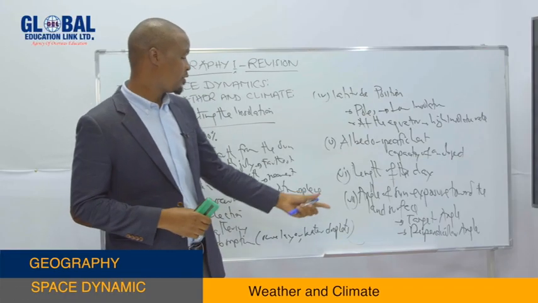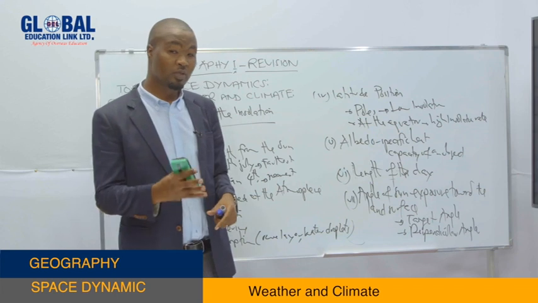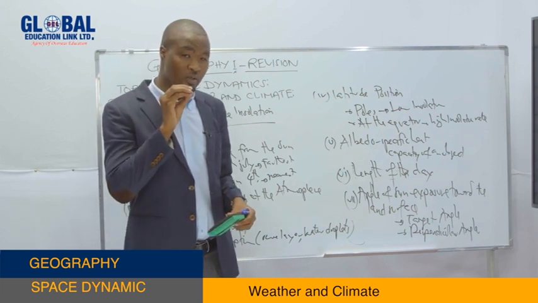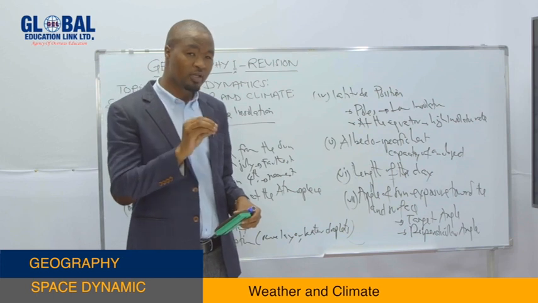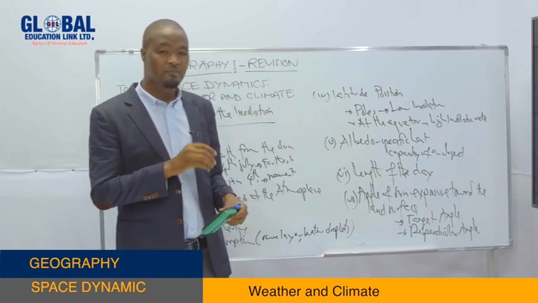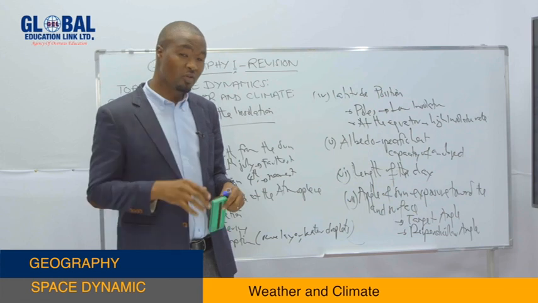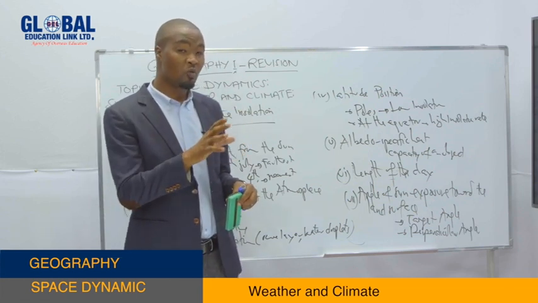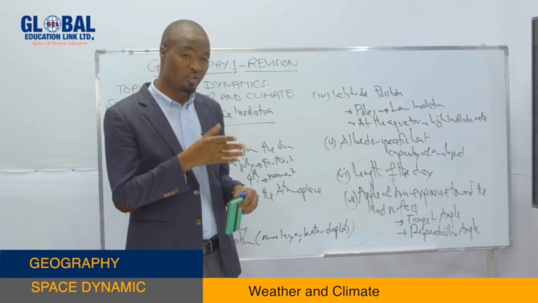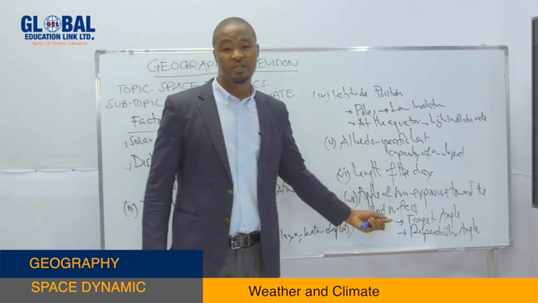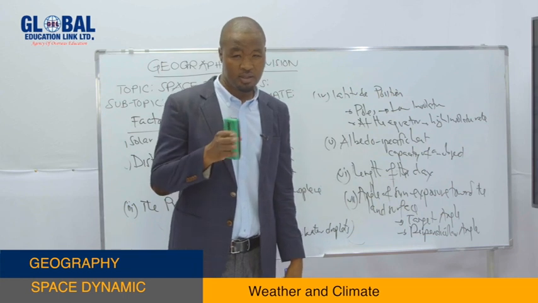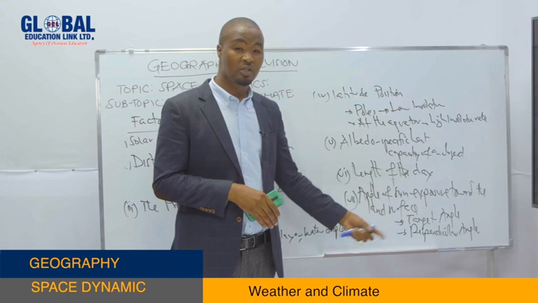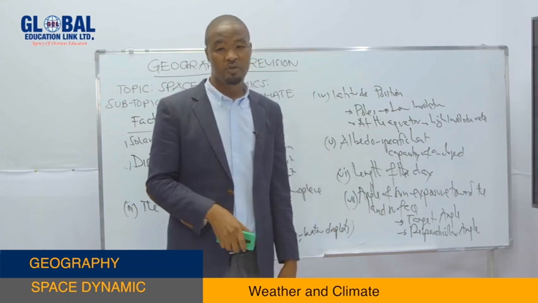Okay, the last point is the angle of the sun exposure towards the land surface. It depends on how the solar energy travels to meet the land surface. If the solar energy meets the Earth's surface at perpendicular, we assume there will be high insolation. But if the solar energy meets the Earth's surface at less than 90 degrees, not perpendicular, then the land will assume a low insolation rate.